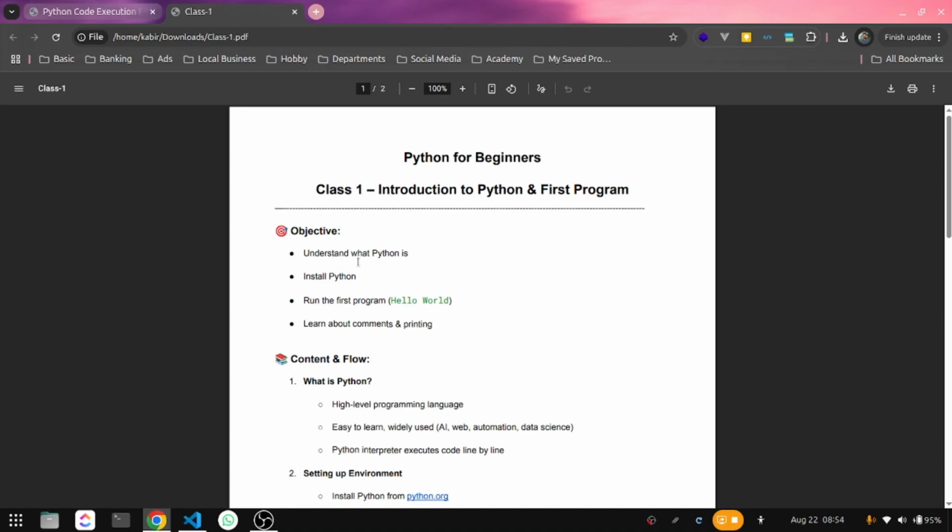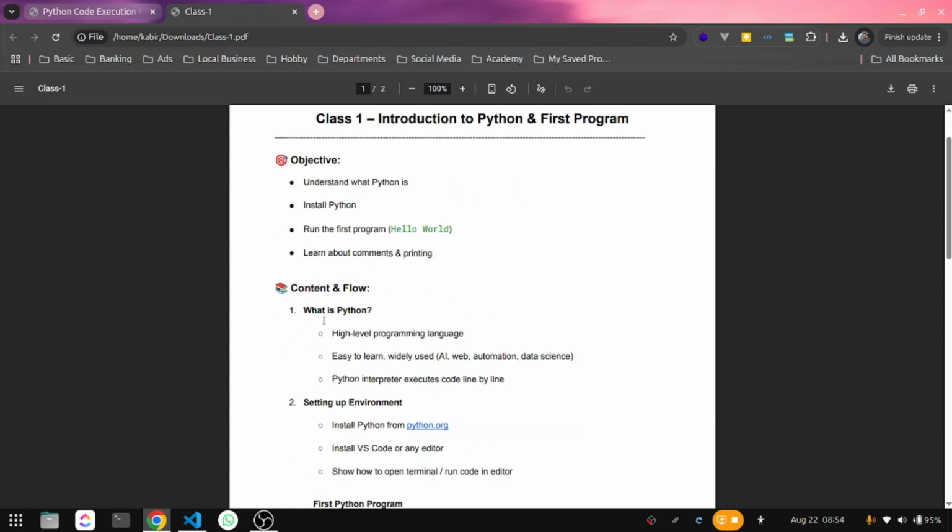In this class, we will be learning what Python actually is, installing Python, running our first program, and learning about comments and printing. At first, what is Python? Python is a high-level programming language, and it's also an interpreted programming language, not a compiled programming language like C, C++. And that's why Python is slower compared to low-level programming languages like C, C++. Still, it's widely used and a very powerful programming language because it's very easy to learn and widely used, for artificial intelligence, web application development, automation, data science, robotics, etc.